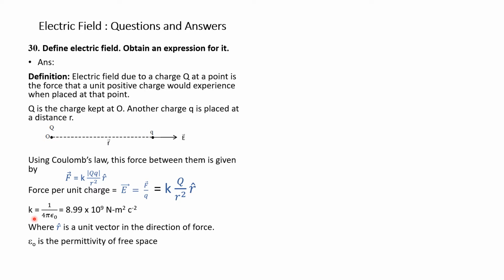Therefore, K, the constant of proportionality, we know that 1 over 4 pi epsilon naught is equal to 8.99 into 10 to the power of 9 Newton meter square per Coulomb square, where r hat is a unit vector in the direction of force. Epsilon naught is the permittivity of free space.